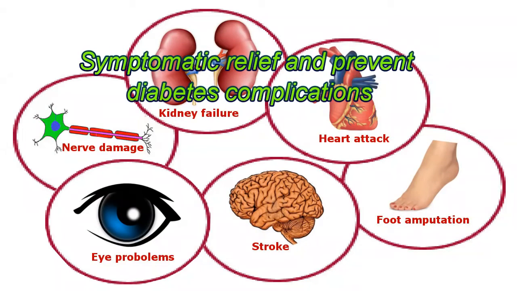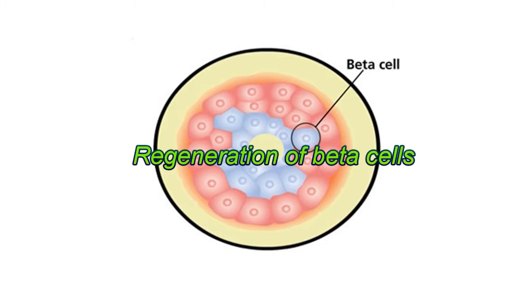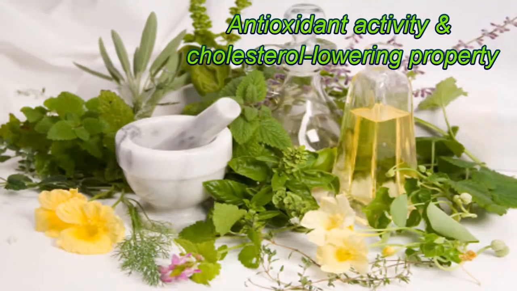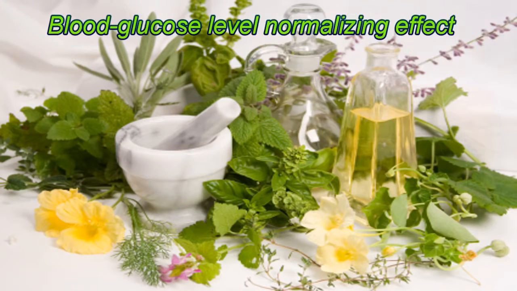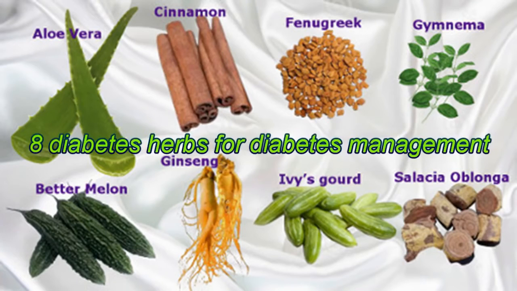Certain herbs provide symptomatic relief and prevent diabetes complications. Some herbs can even help in the regeneration of beta cells and overcoming resistance. Some herbs exhibit antioxidant activity and cholesterol-lowering property in addition to the blood glucose level normalizing effect. Herbs for diabetes: 8 herbs for diabetes management.